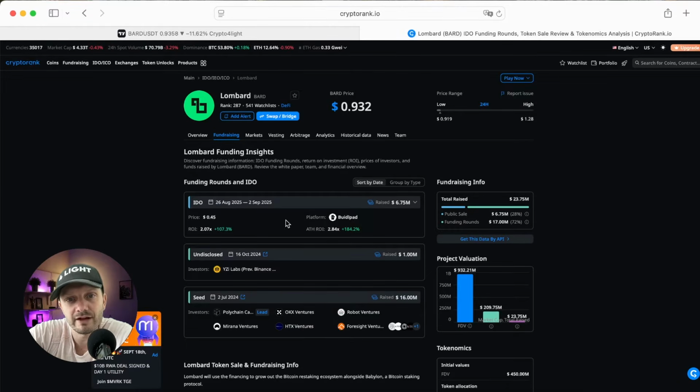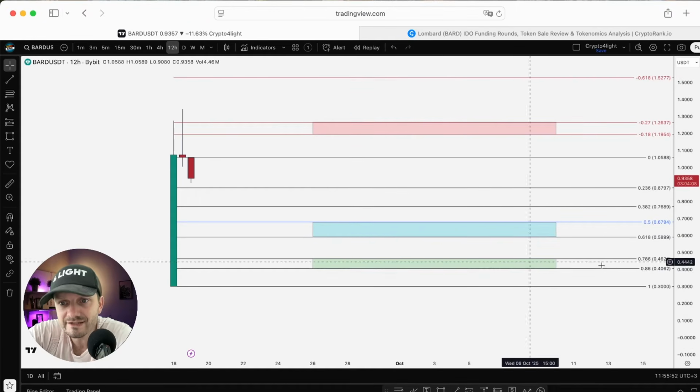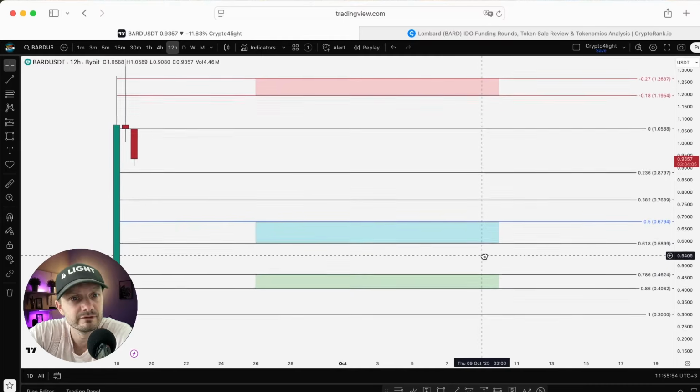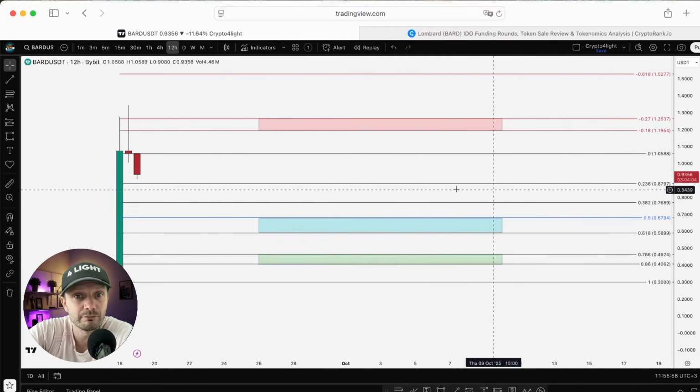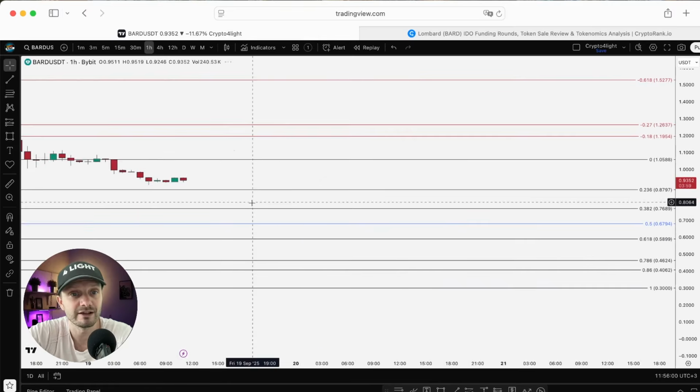So the guys who invested on the, what is it, Buitpad? What is it? I never heard about this platform. And here's 45 cents. So those guys are still in profit, 107%. So they can dump the token to 45 cents easily, to the 78 level, to this zone of interest. Why? Because they are still in profit 100%, but they need just a little bit of time. They just can't press sell by market, you know.